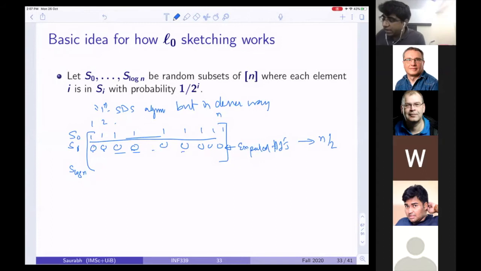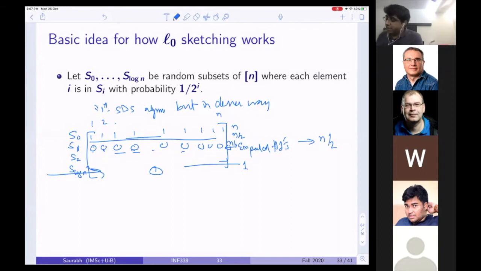Look at the characteristic vector of S0, of S1, and so on. The expected size of S1 is roughly n over 2 because I pick every element of 1 to n with probability half. S2 is roughly n over 4, and so on, up to S log n. What is S log n? It will be very, very sparse, roughly 1.